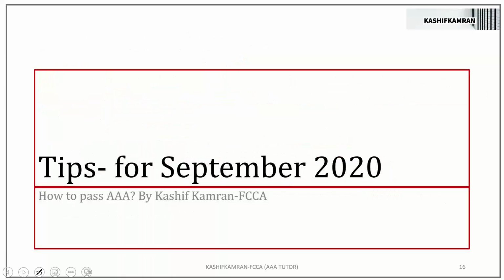Okay, moving on. Tips for September 2020. Now that's important. I hope the session so far has given you some reinforcement for your exams in September. Has the session been beneficial for all of you? Has this really helped you in the reinforcement of things? And you still have time for reinforcement, right?